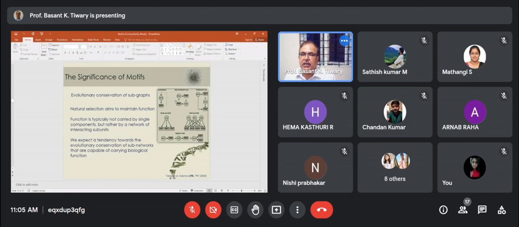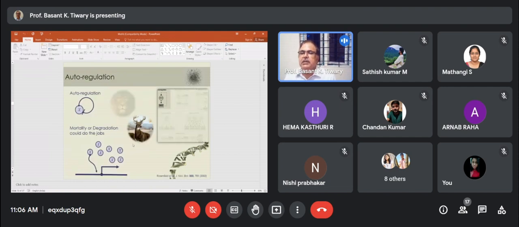And the function is not carried by a single component. For example, here one component is not that important. All the components are important. Therefore, any particular function is done by a network of interacting subunits. And therefore, we expect a tendency for evolutionary conservation of subnetworks that are capable of carrying biological function.